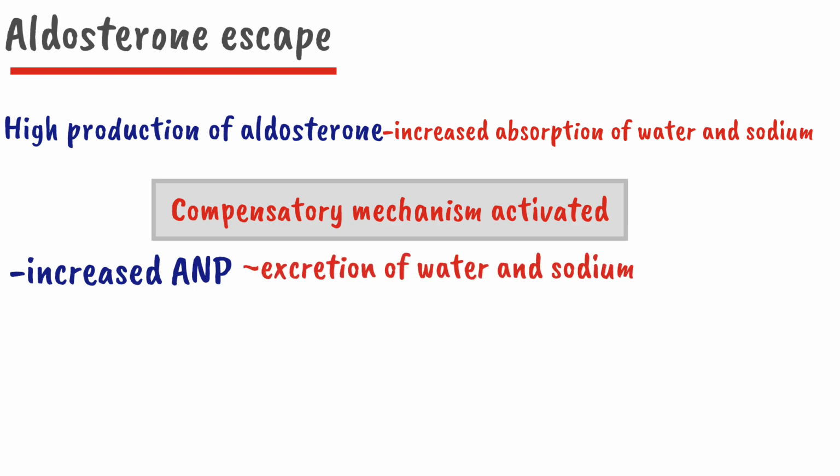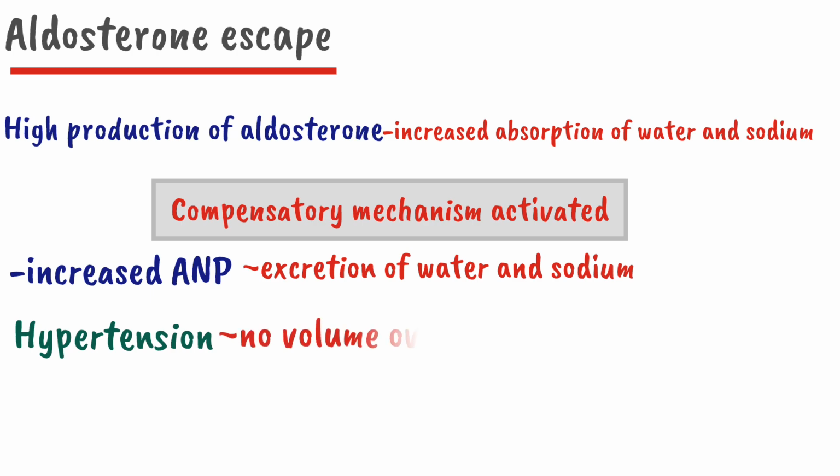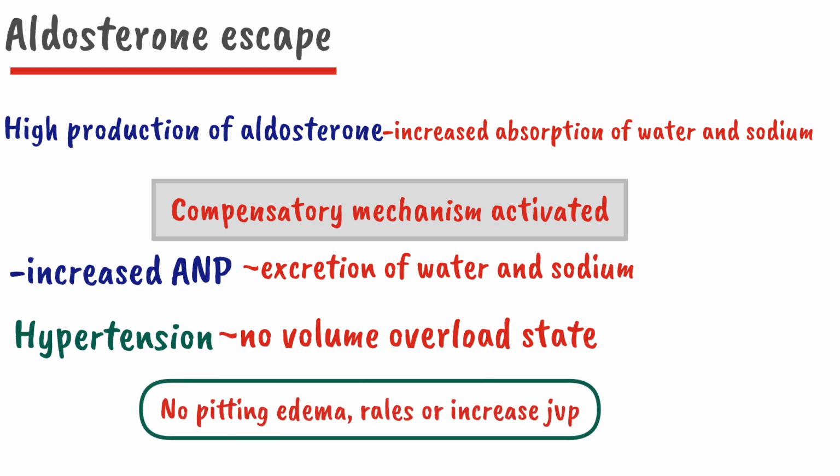So the sodium and water will be reabsorbed, which will lead to hypertension, but they will be excreted in the same amount. So there will be hypertension, but there will be no volume overload state. The patient will have no clinical features of pitting edema, rales or increased JVP. The patient will have a normal volume status.